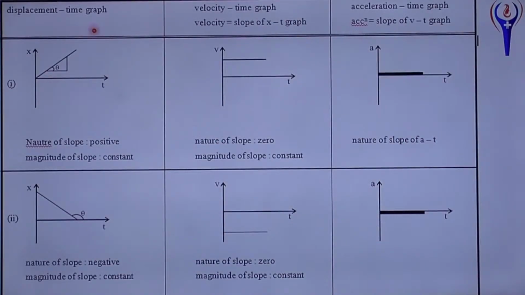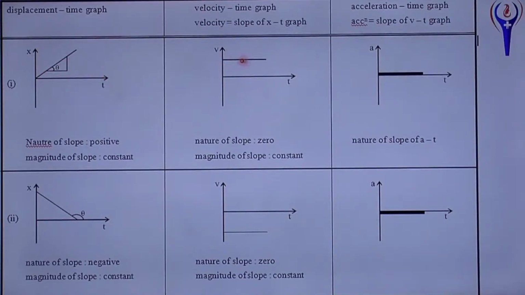Then this is the graph for conversion of displacement-time to velocity-time and acceleration-time graph. That is a displacement-time graph. Usually time is taken along the x-axis, and distance, velocity or acceleration along the y-axis. This is the displacement-time graph. Nature of slope is positive, magnitude of slope constant.